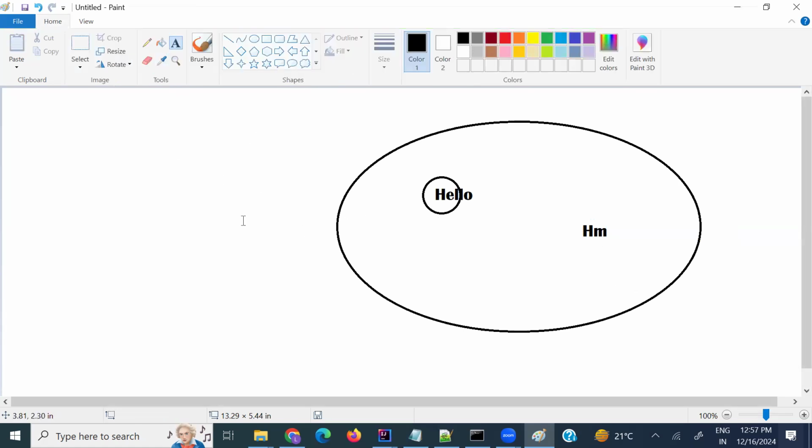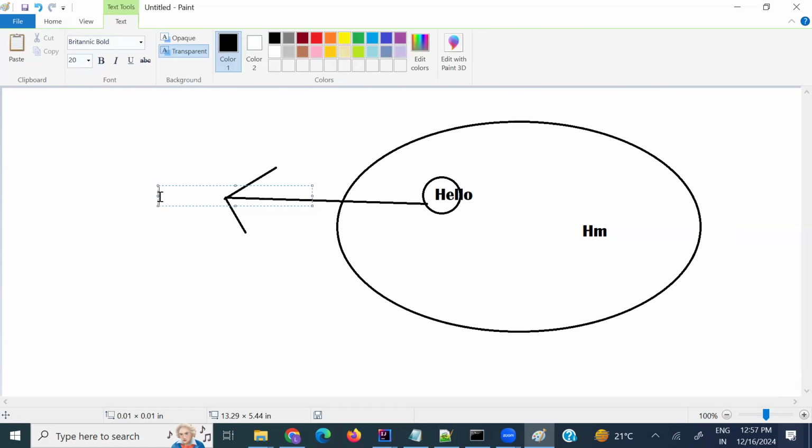Whatever we pass using the new keyword, it will be stored inside the string constant pool. And it will give the reference s1 as well. Here s1 it will give.